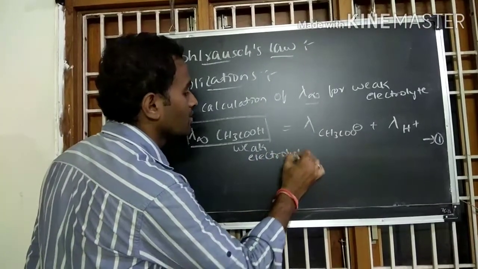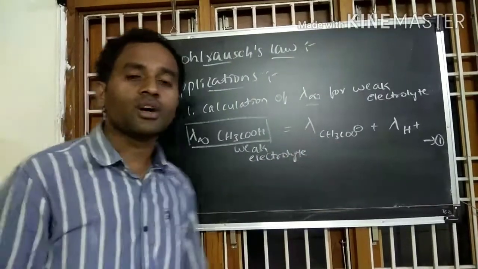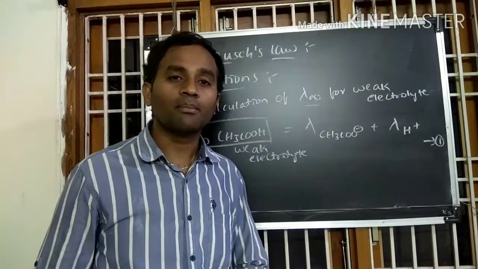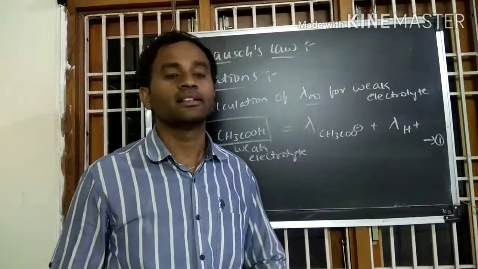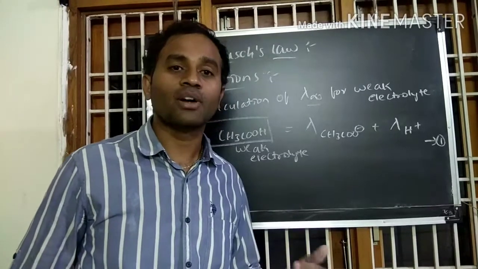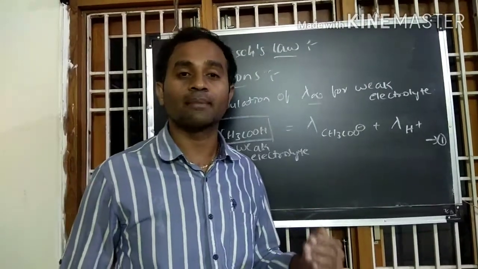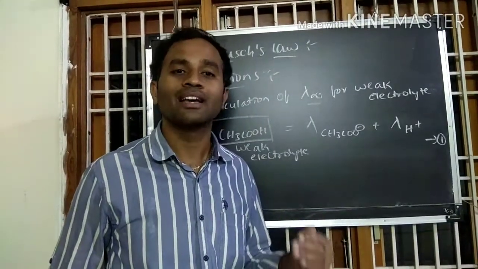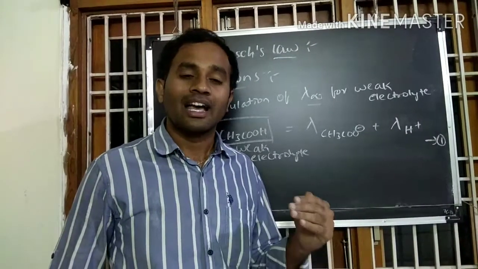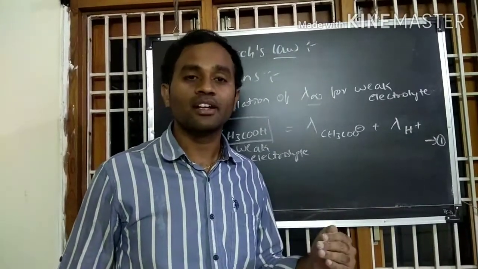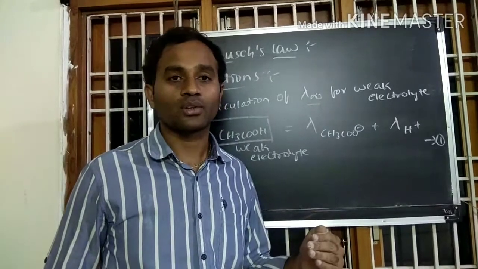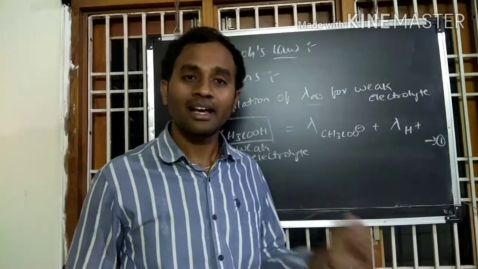law. So we know the strong electrolytes will undergo complete ionization and their equivalent conductance increases upon dilution and becomes constant at a particular dilution, which is called the limiting value, that is, equivalent conductance at infinite dilution for strong electrolytes. It can be determined experimentally.